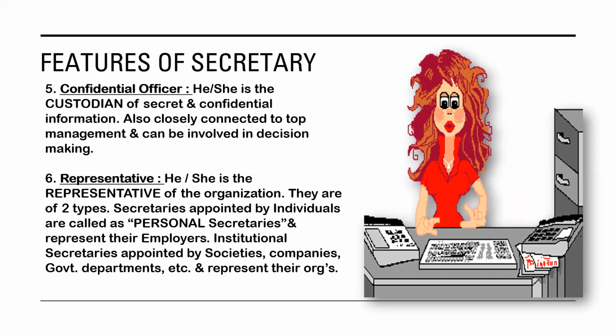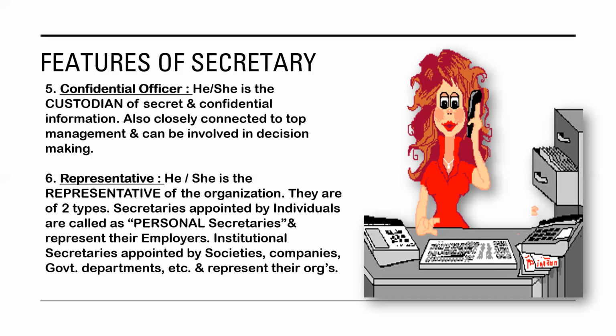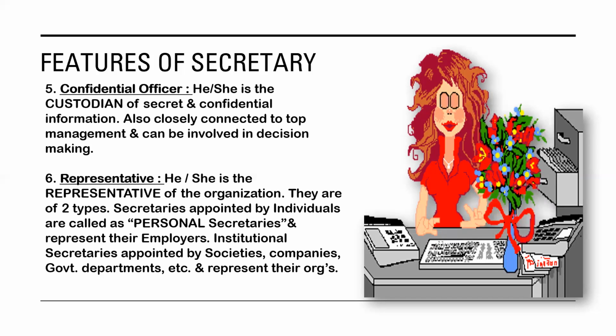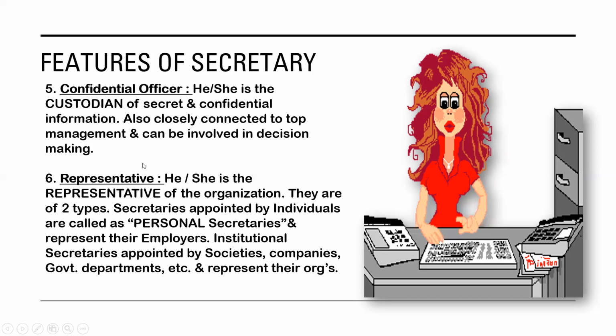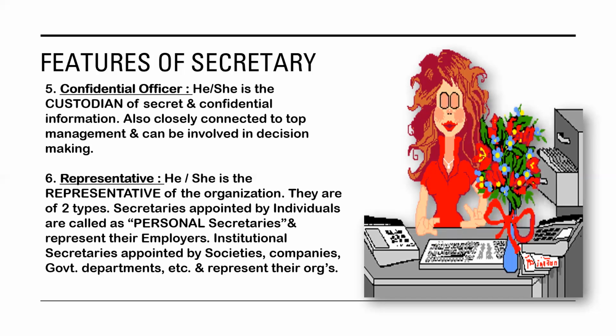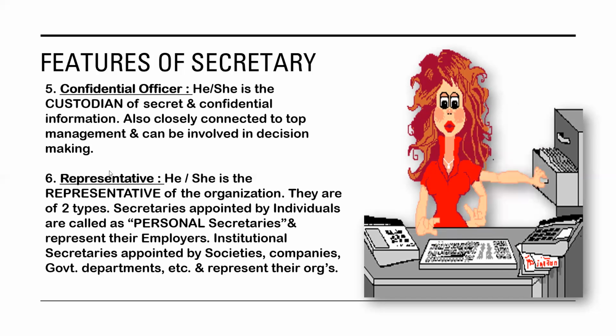Coming to the next, representative. Now this particular point is associated with the second point, appointment. We saw secretary दो type की होती है, personal and institutional. So that is what I am explaining in this particular point as well. The secretary is the representative of the organization. मतलब it represents, है ना? On behalf of everyone, she represents the particular person or organization. They are of two types.